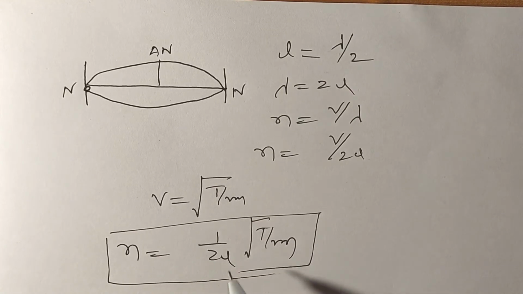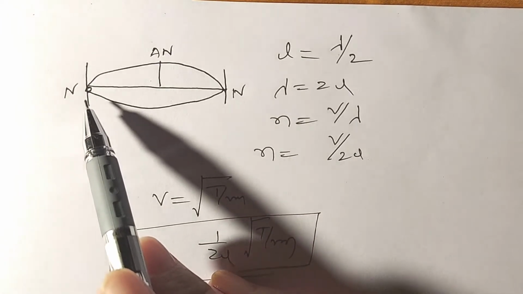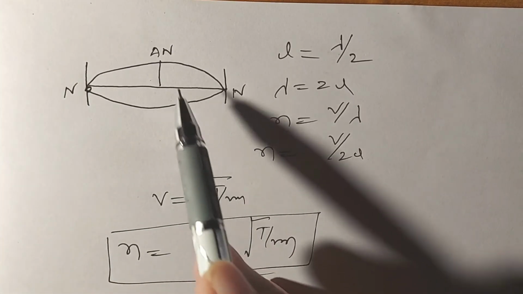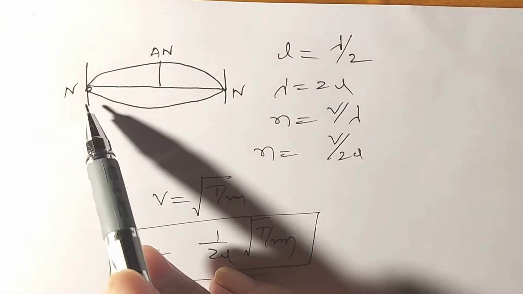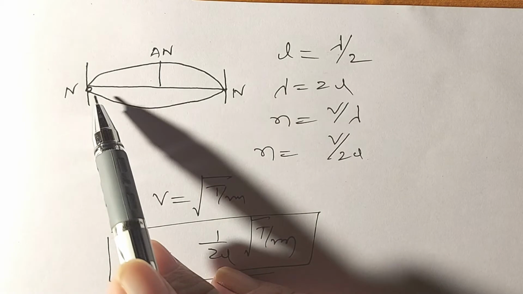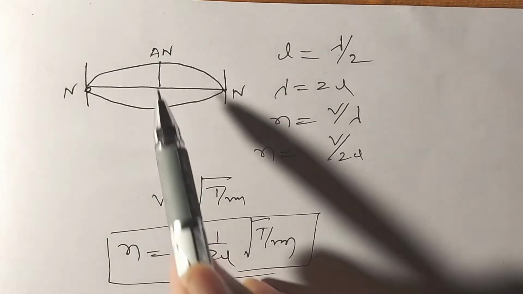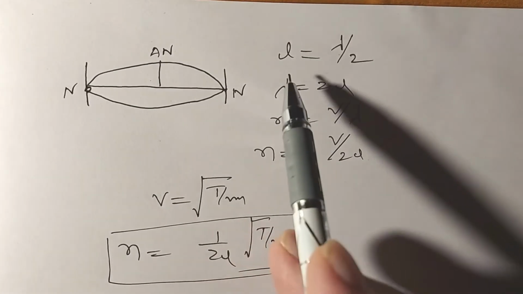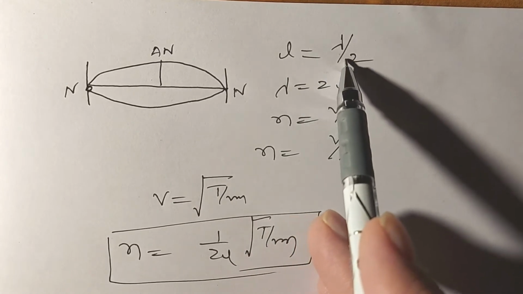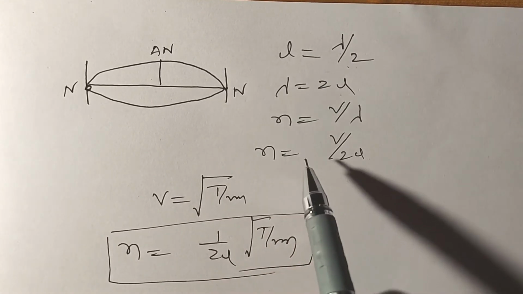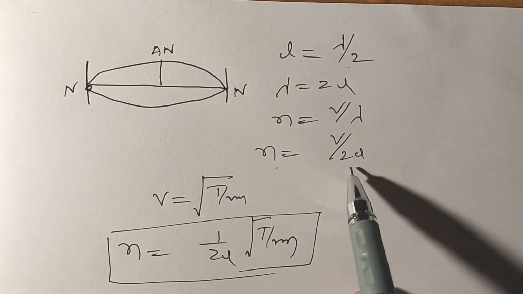So, how do we obtain this fundamental frequency? Let us consider a string which is fixed at both ends and plucked. Whenever we pluck the string, it vibrates with one loop. In this case, two nodes and one antinode are formed. The length between the two nodes is L equal to lambda by 2, so lambda is equal to 2L. We know frequency n is equal to V by lambda. So n is equal to V by 2L.